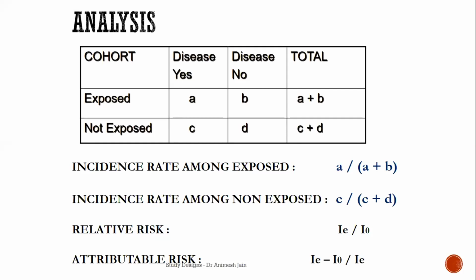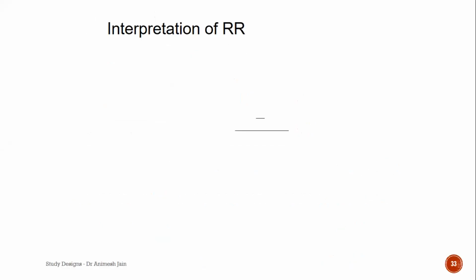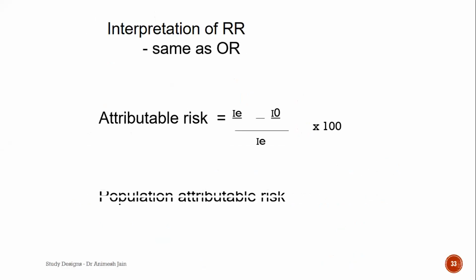Why is it important? Because if I know that 70% of lung cancer is because of smoking, then if I cut down smoking, or bring in methods or education, and people stop, then I can bring down that level of lung cancer by that much percentage. That's how it helps.